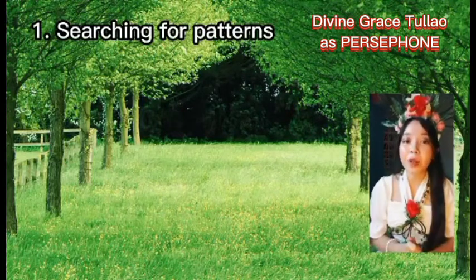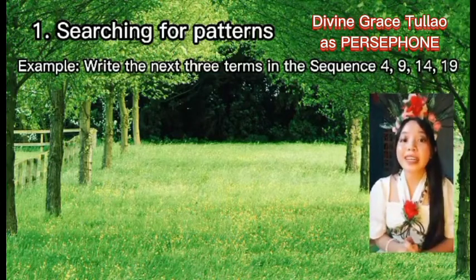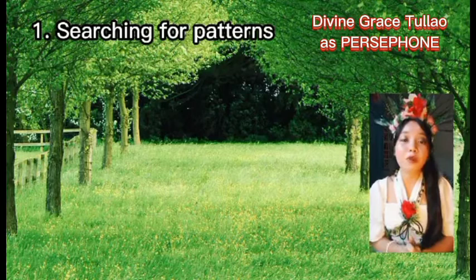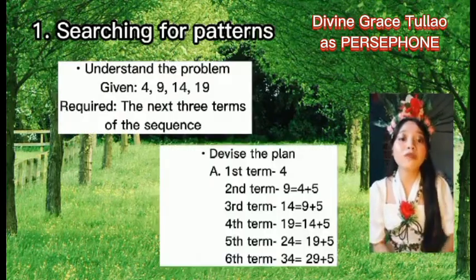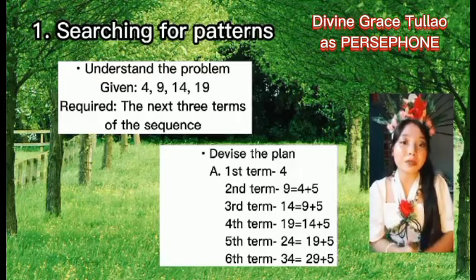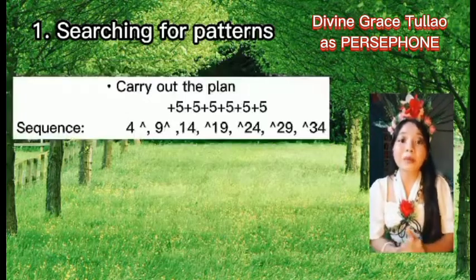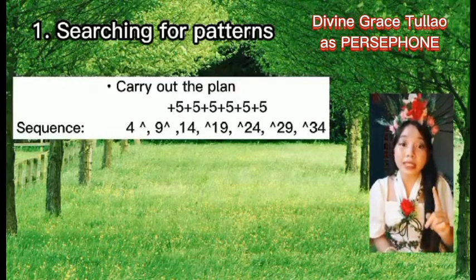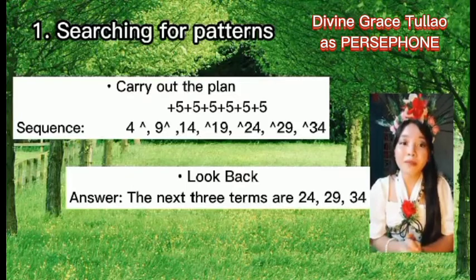For example, write the next 3 terms of the sequence 4, 9, 14, and 19. Of course, understand the problem. Next is devise the plan. We observe here that to obtain the next term, 5 is added to each term. So in carry out the plan, we begin to add 5 to each term. Therefore, the next 3 terms are 24, 29, and 34.